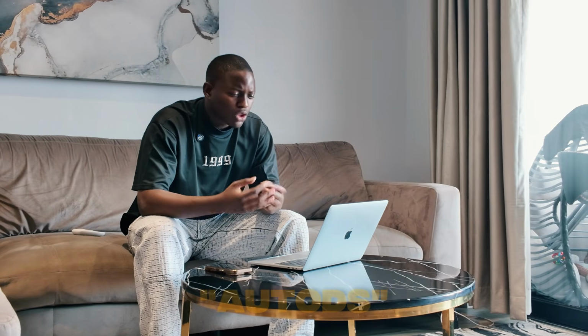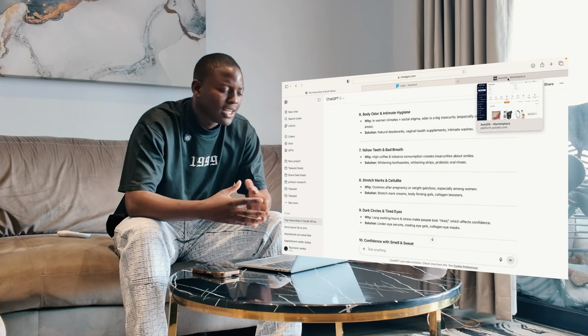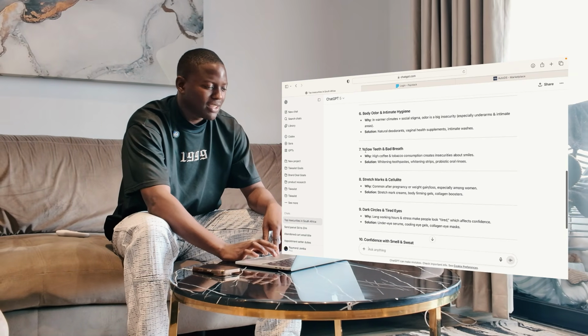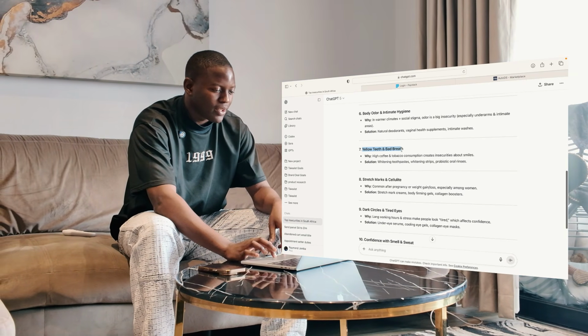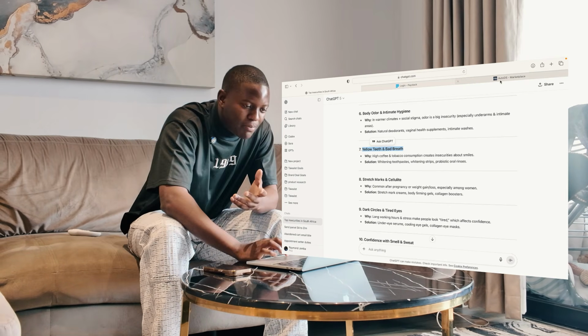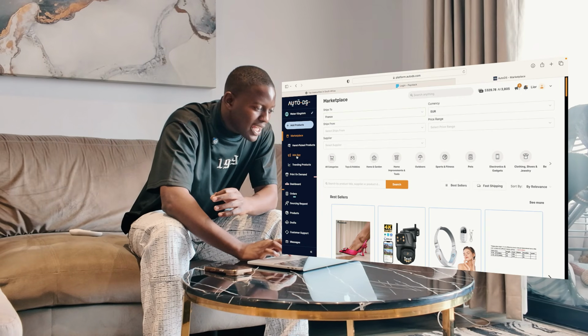To find the products and the solutions, we're going to use AutoDS. AutoDS is pretty much a dropshipping supplier that sells all the different products from China. Let's pick number 7 as the problem: yellow teeth and bad breath. This is a problem that people experience in general. So copy and paste that, come down to AutoDS and go to Ad Spy.